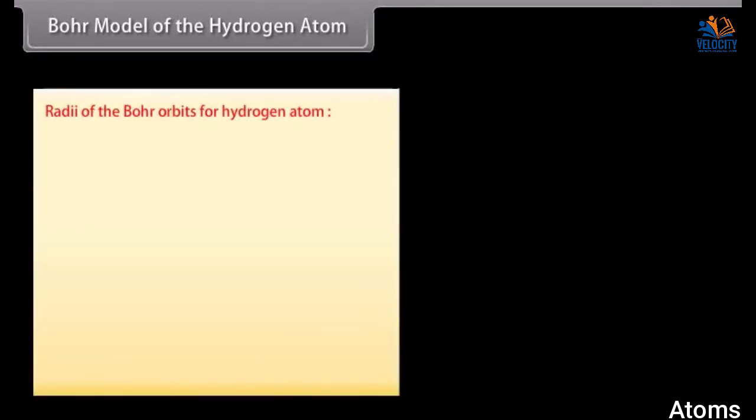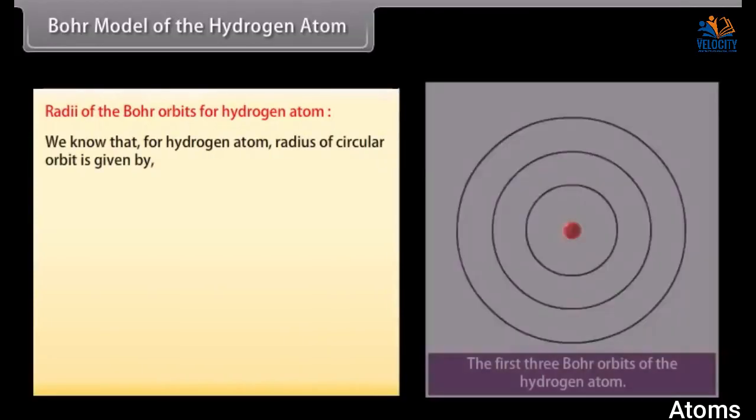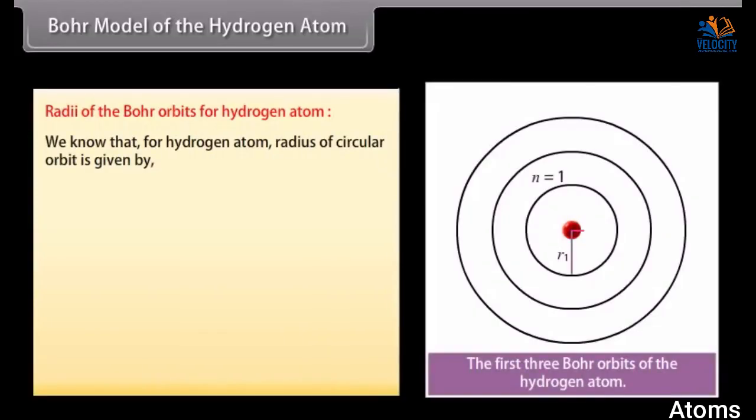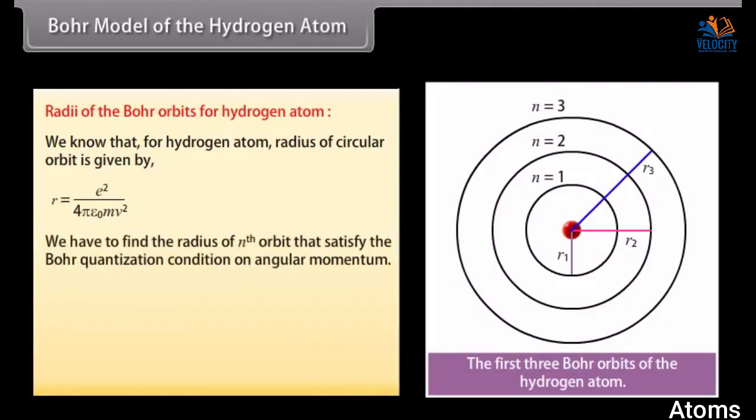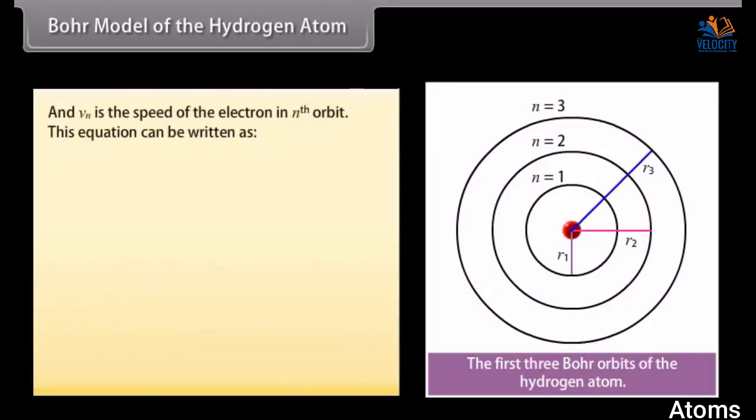Radii of the Bohr orbits of hydrogen atom. We know that for hydrogen atom, the radius of circular orbit is given by e square upon 4 pi epsilon naught mv square. We have to find the radius of the nth orbit that satisfies the Bohr quantization condition on angular momentum. Ln is equal to the product of m, Vn and Rn, which equals nh upon 2 pi, where n is equal to 1, 2, 3 and so on, and Vn is the speed of the electron in the nth orbit.